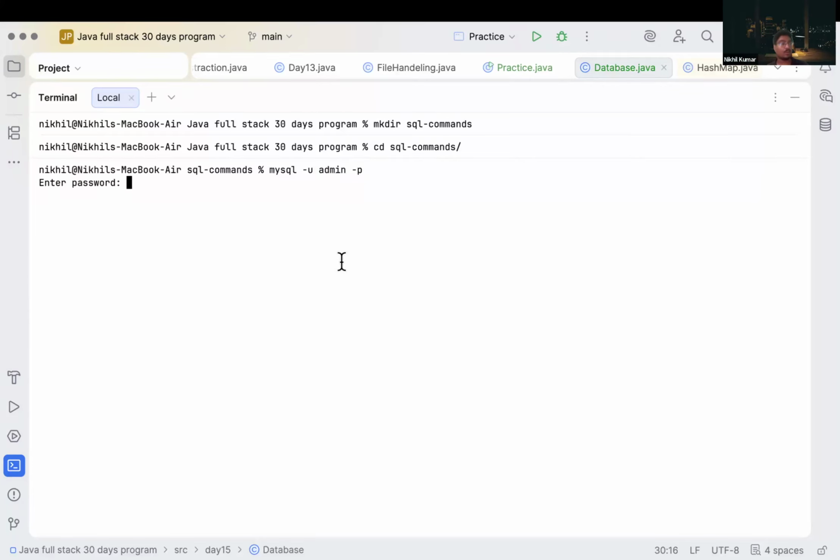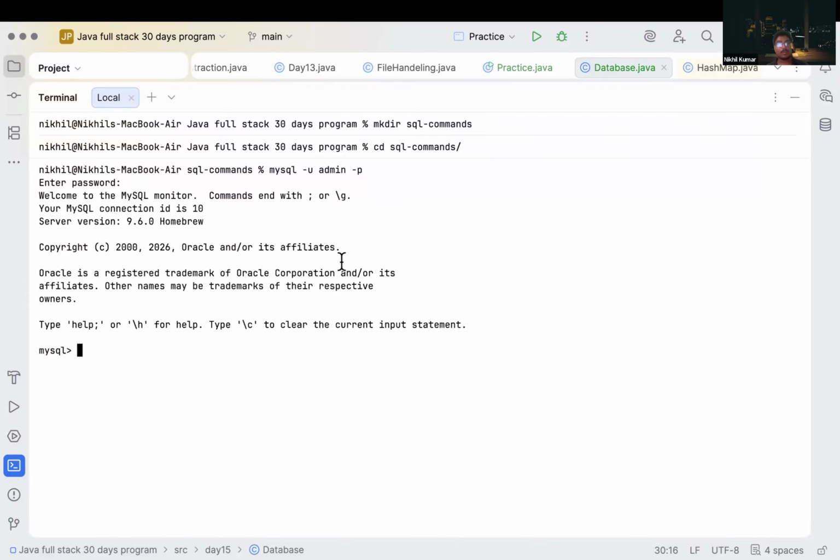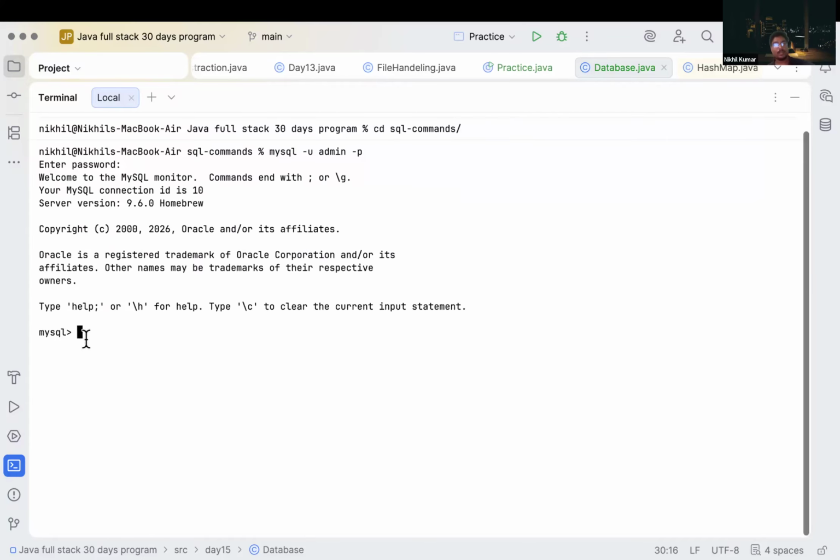After pressing enter, what will we get? It will ask us to enter the password. So I will enter my password. Then it will show "Welcome to the MySQL monitor", and we will get this terminal here. So is it clear how we can connect?